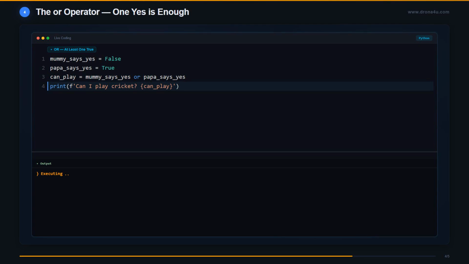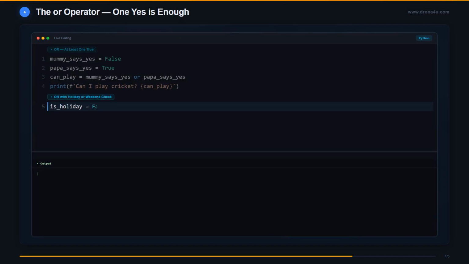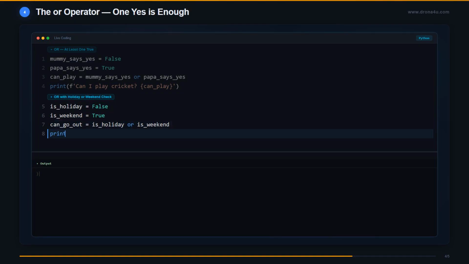Let us see if we can play. True. Papa said yes, and that was enough. The OR operator is generous. One yes is all it takes. Priya can go out if it is a holiday or a weekend. Today is Saturday, not a holiday, but definitely a weekend. is_holiday is False, but is_weekend is True. The OR operator finds that at least one is true and immediately returns True.